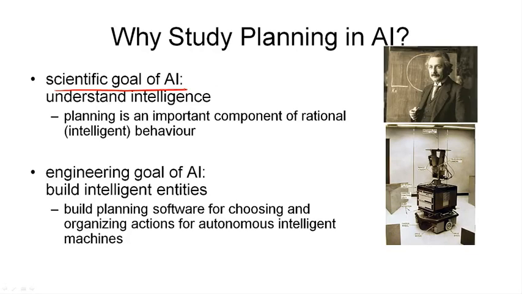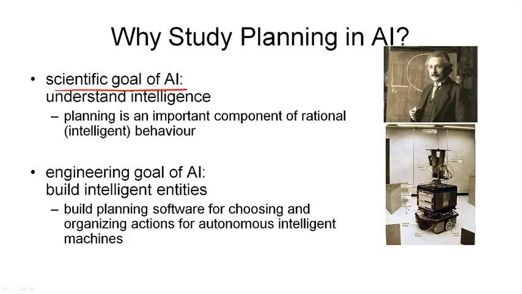So if we observe some intelligent behavior, we assume that there is an underlying plan. And we assume that this plan is the result of some planning. So to understand intelligence, we need to understand planning, which is part of intelligence. In that sense, understanding planning directly contributes to the scientific goal of AI.